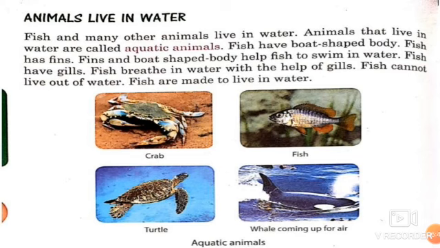Next topic, animals that live in water. Fishes and many other animals live in water. Animals that live in water are called aquatic animals. Fish have a boat-shaped body. Fish have fins. Fins and a boat-shaped body help fish to swim in water. Fish have gills. Fish breathe in water with the help of gills. Fish cannot live without water. Fish are made to live in water.